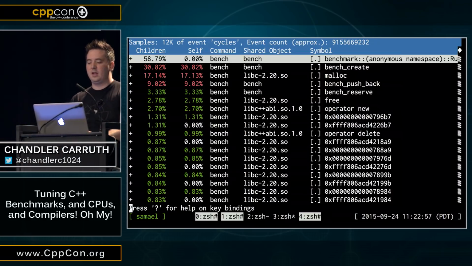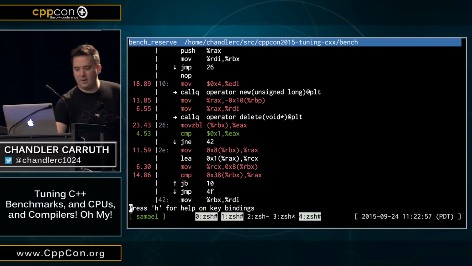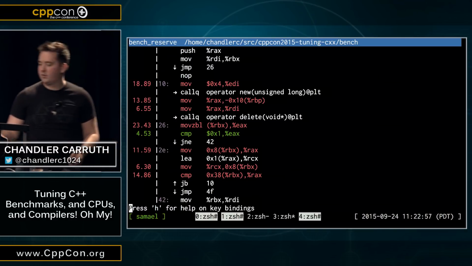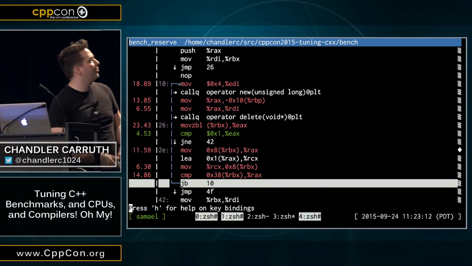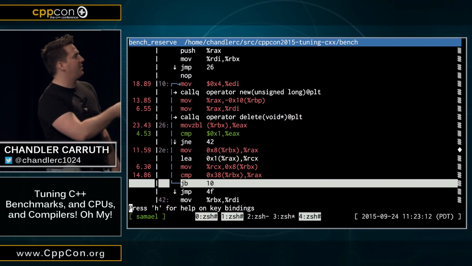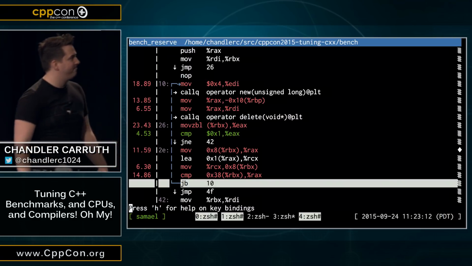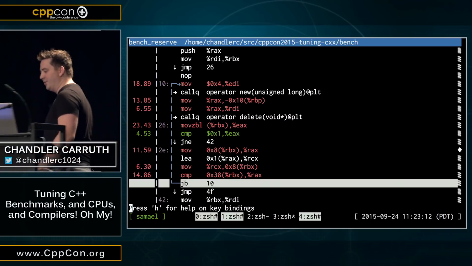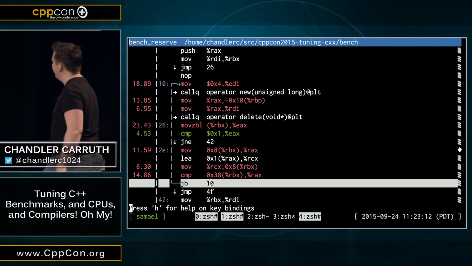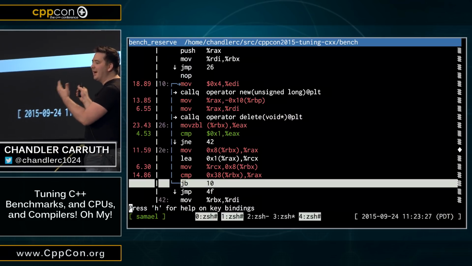That's nothing interesting. But let's look at what reserve is doing. Now this is actually pretty straightforward. Okay, so reserve, where's our loop? Here's our loop, right? So we come in, we allocate some memory, not too surprising. We delete some memory, and then we loop. Now, one thing that frustrates me is why are these things still in my program?